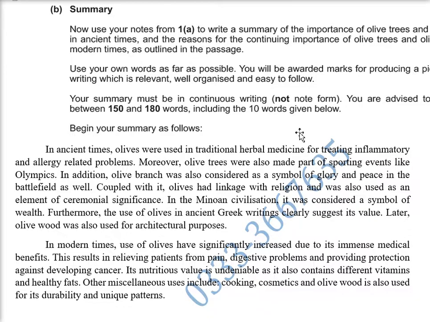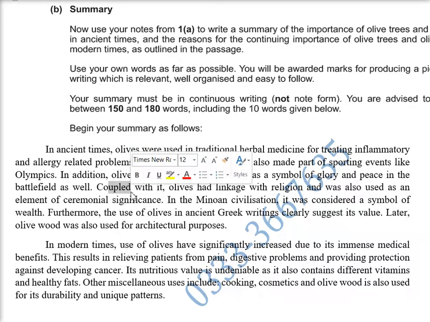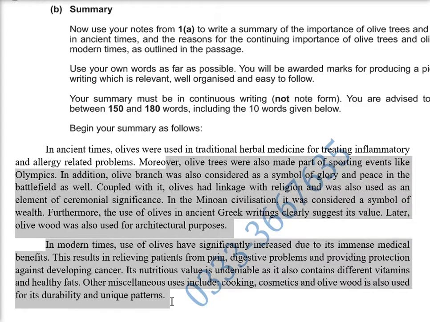Right? In ancient times, olives were used in tradition. These are 10 words that are given for treating inflammatory and allergy related problems. Moreover, transition, please use transitions. Look, this is transition, coupled with it, this is transition. In the Minoan civilization, it was considered a symbol of wealth. Furthermore, transition in modern times, later transition, please use transitions. This is how to structure it. This is of 161, 163 words.